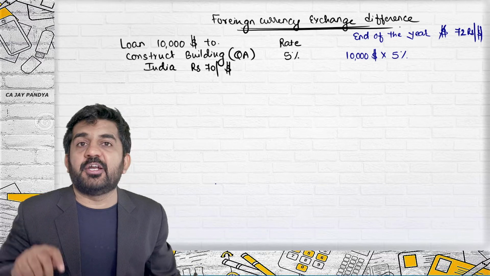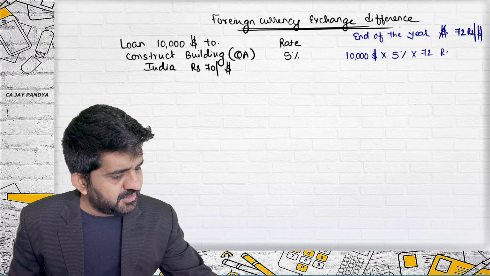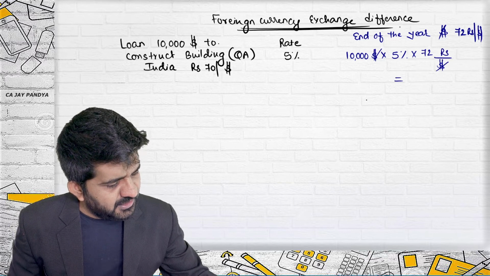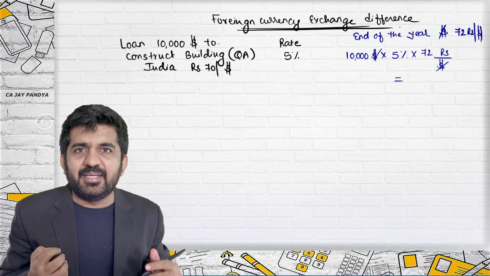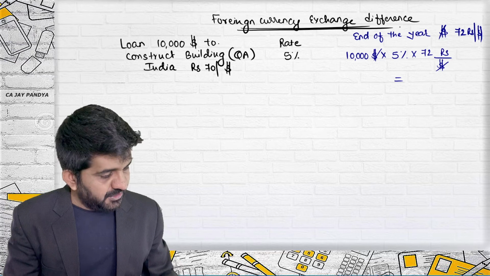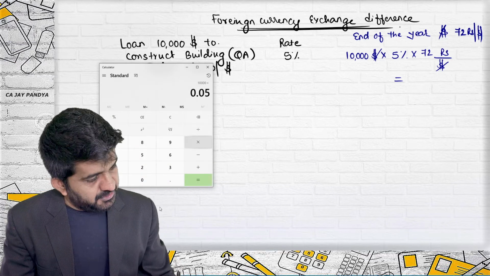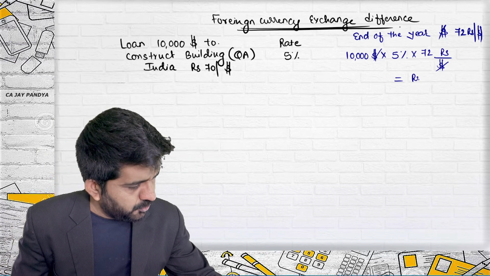This much dollar interest you need to pay. In terms of rupees, it is 72 rupees per dollar. Dollar will get cancelled. I'll be getting the answer in rupees. Of course, I am paying it in dollars, but my cash outflow is practically rupees, which will be 10,000 into 5% into 72, which is 36,000 rupees.